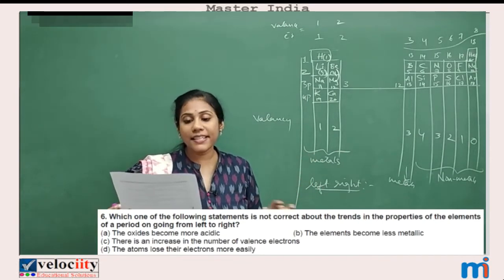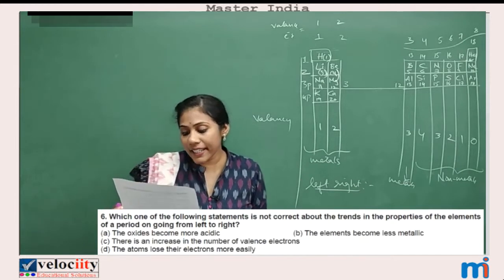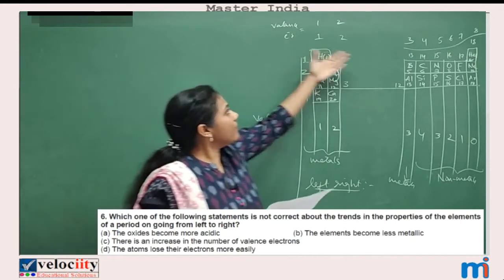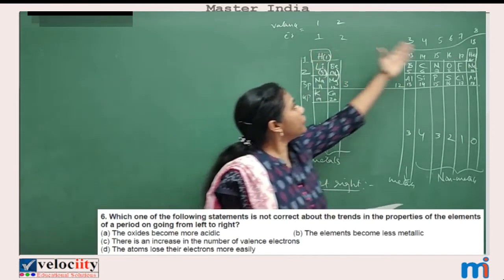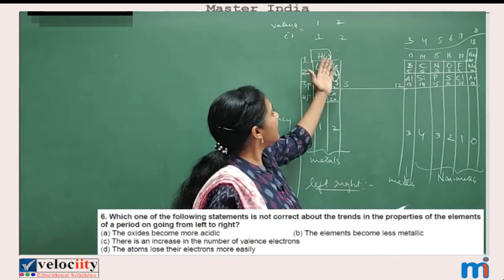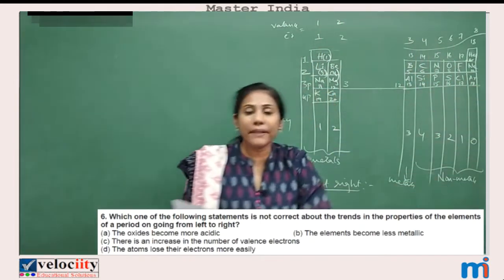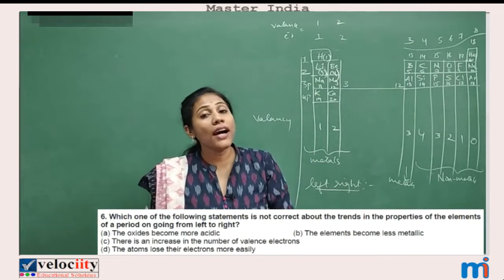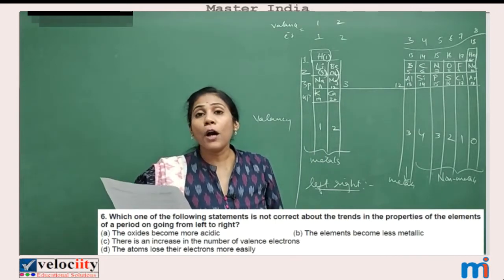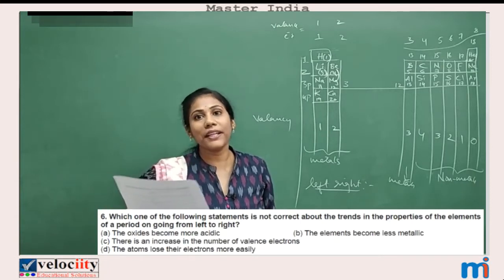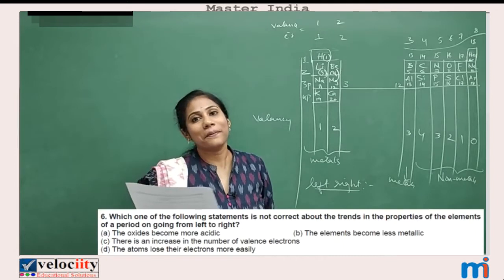Third statement, C. There is an increase in the number of valence electrons. Yes, going from left to right, the first group has 1, the second group has 2, the 13th group has 3, then 4. Valence electron number is increasing. This is also a true statement. Option D, the atoms lose their electrons more easily. This is a wrong statement.